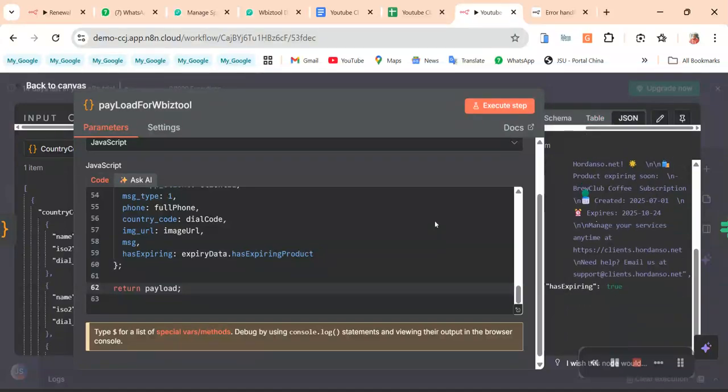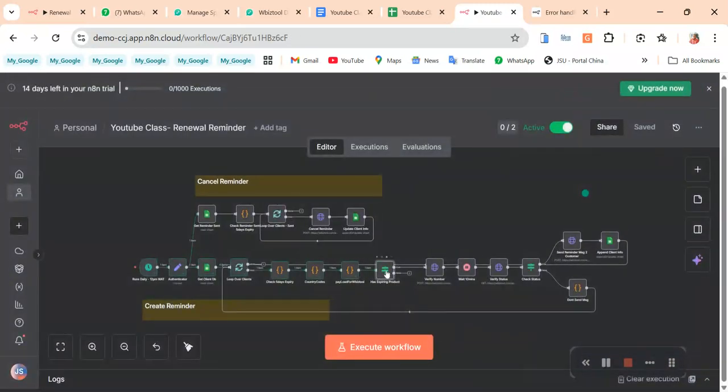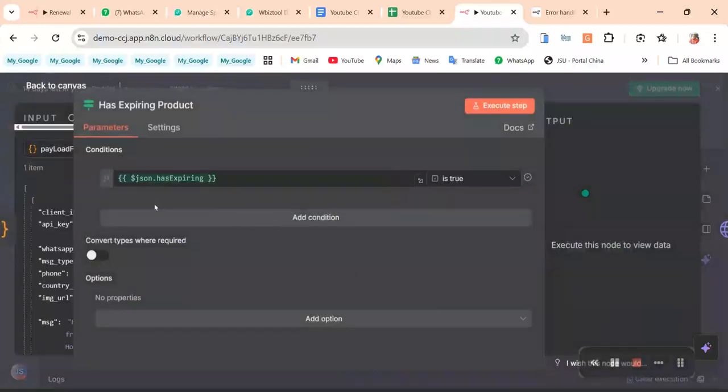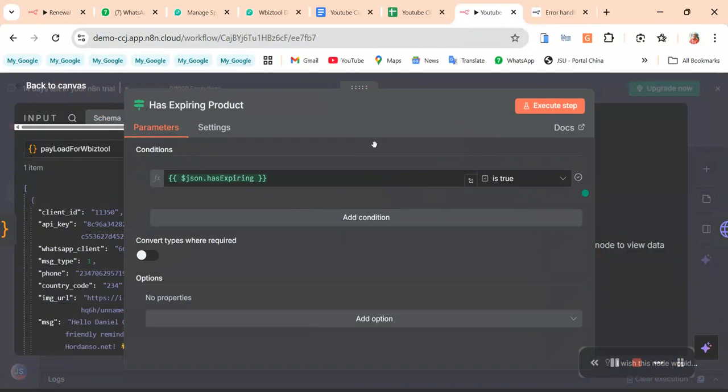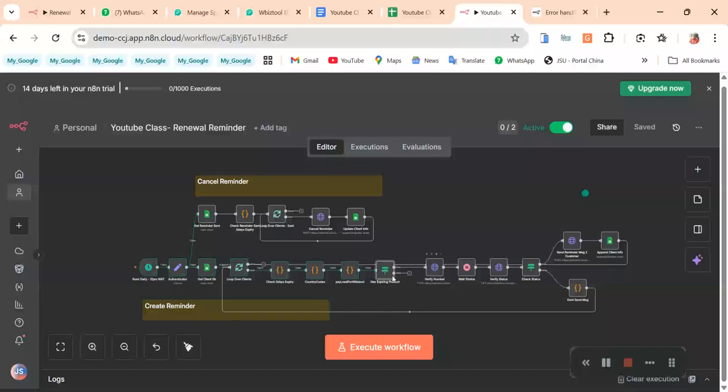So the next thing is to go and check it. We're gonna use an if node here. So if it has expiry, if it has expiry is true, we move ahead; if the expiry is not true, we will not send. So we are checking this. If it has expiring products, we can move ahead. If not, we do not. So we go through the two routes.